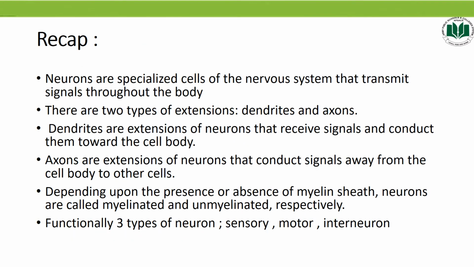Today we have covered that neurons are specialized cells of the nervous system that transmit signals throughout the body. There are two types of extension. One is called dendrites and the other one is called axon. Dendrites are the extensions of neuron that receive signals, and axons are the extensions of neuron that conduct signals away from the cell body. Depending upon the presence or absence of myelin sheath, the neurons are called myelinated and unmyelinated neurons. Functionally, there are three types of neuron: sensory neuron, motor neuron, and interneuron.